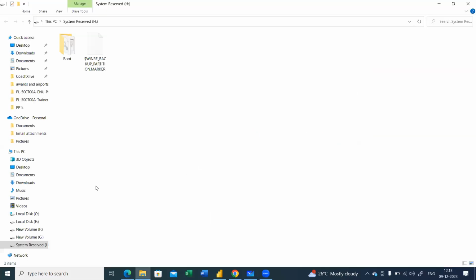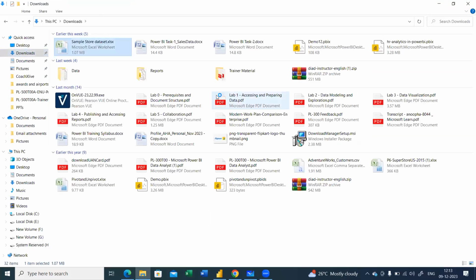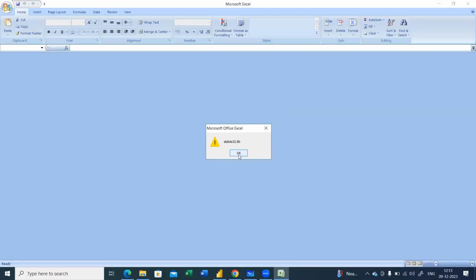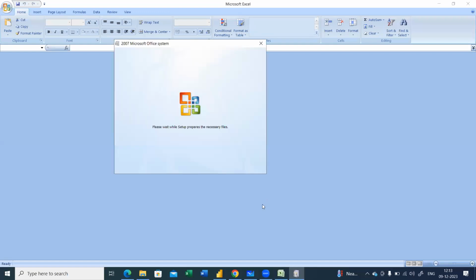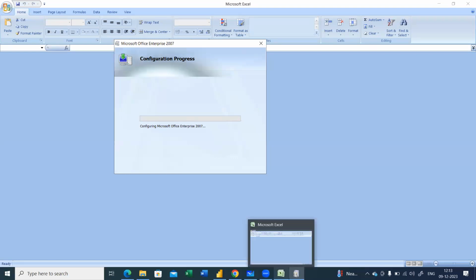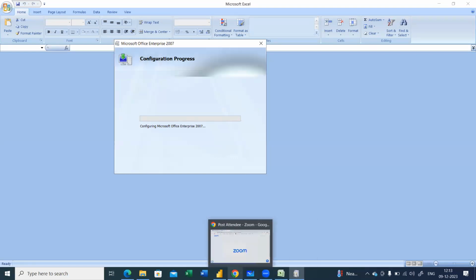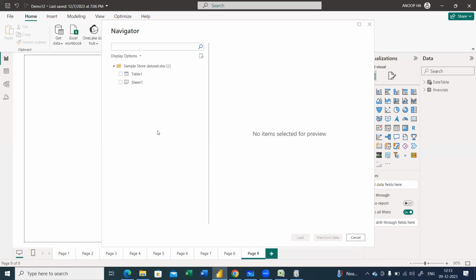Okay, so once I open this downloads folder, I have this sample superstore data set with me. So this is a sample superstore data set. Opening it takes a while, it's preparing as of now. Okay, now you have got this sample superstore data set. Now I want you to understand the difference between the table and the sheets. Let me come to the whiteboard here.